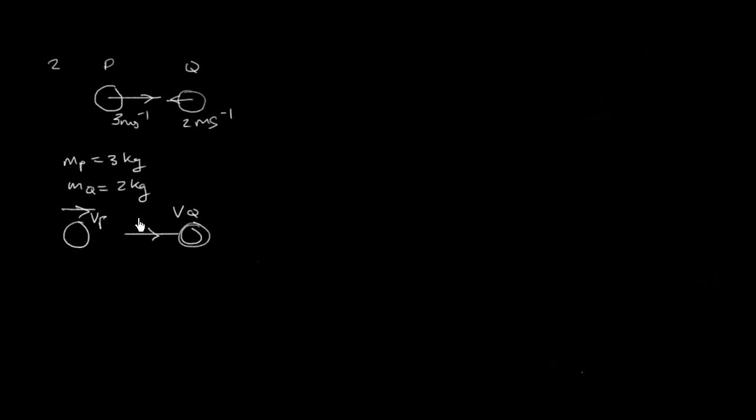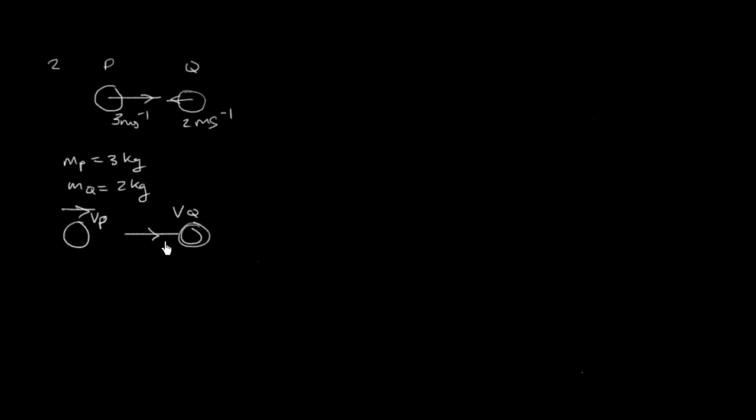And we have some information relative to them, that their difference is going to be 1 meter per second. What's important to realize is that since they don't go through each other, this guy is going to go faster. So VQ is going to be 1 meter per second faster than VP.